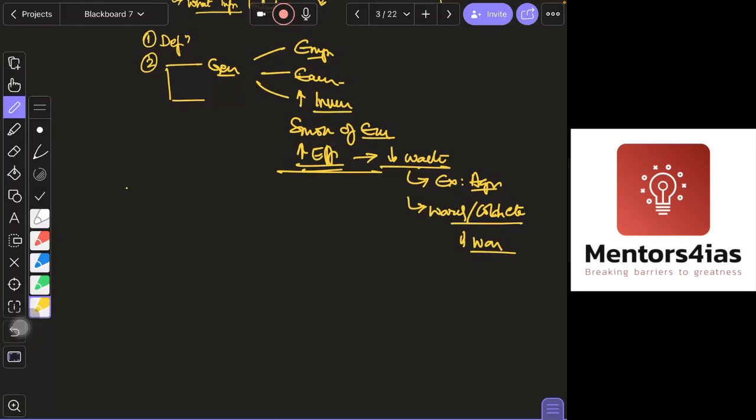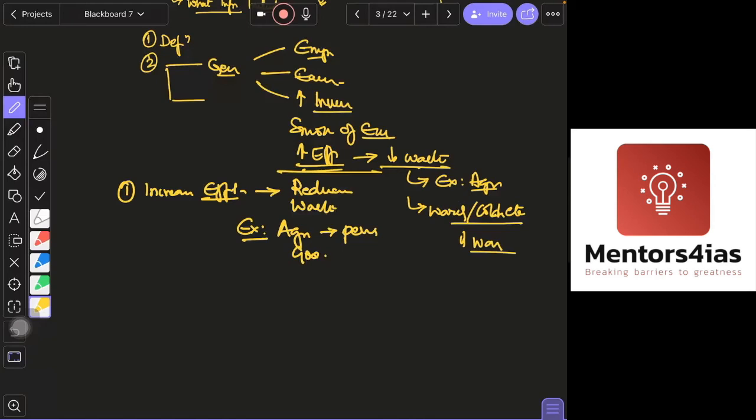So you will write first one, increase efficiency. Okay, how? By reducing wastage. This is how your statement will look. Then you will write example, agriculture, okay, perishable goods can be transported using cold wagons in railways. It will reduce wastage.